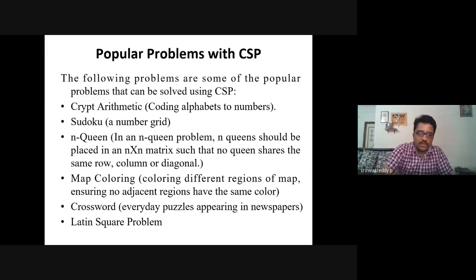You might have come across this, which is also a constraint satisfaction problem. And one more thing, you might have come across crossword also. These are the applications of constraint satisfaction problem.